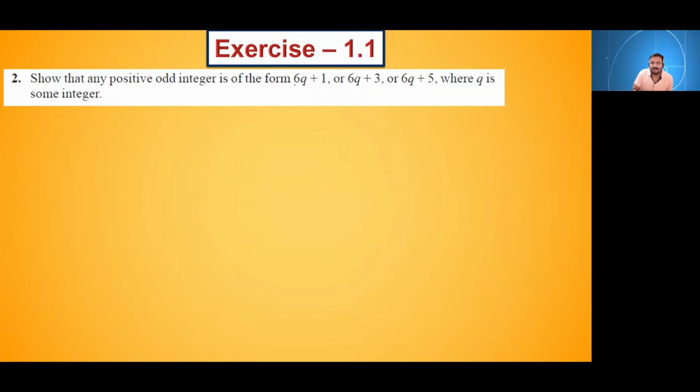First of all, looking at this value 6q plus 1, what comes to your mind?